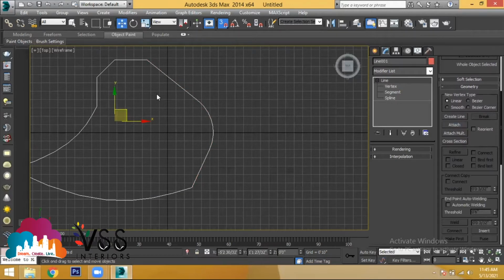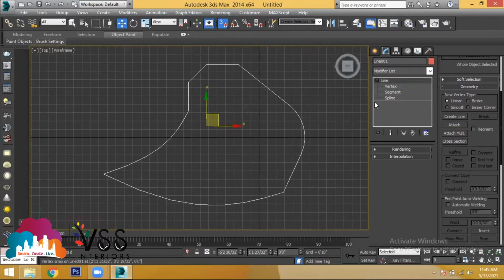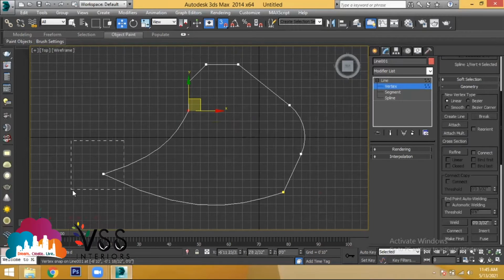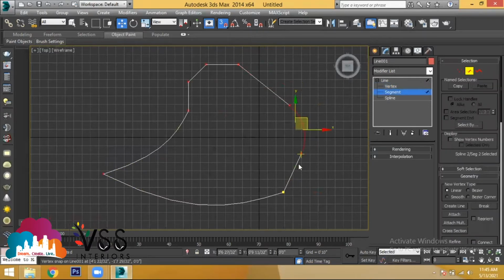Once it gets converted, now if you use vertex, you are able to select the vertices for this one as well as this one. Previously it got detached, and now again we have attached both the sketches to become a single sketch. When you try to select the endpoints, you are able to select all the endpoints after attaching into a single object using the attach option. And when you select segment, you are able to choose segments separately.